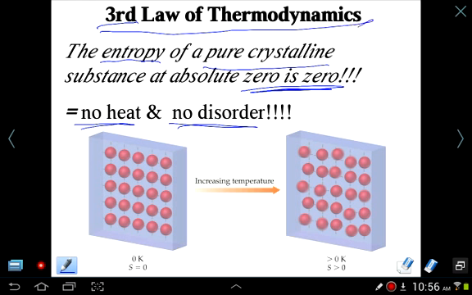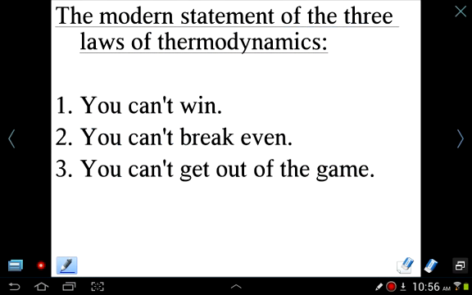So we've given you the first, the second, and the third law of thermodynamics. Let's now summarize those three, and there's a way of phrasing this in the modern way. Remember, the first law says you cannot create or destroy energy or matter, which means you can't win. The second law says that you're constantly increasing in disorder.